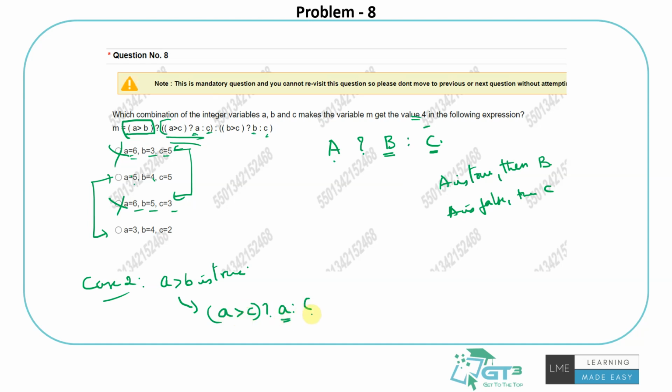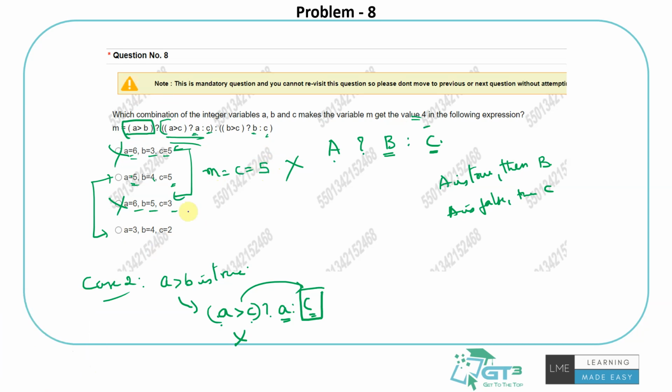If A is not greater than C, then execute C. So what is A? 5. And what is C? 5. So is A greater than C? No. That means this gets executed. Right? Because 5 is not greater than 5. So that means it will execute this one. So the final outcome for this would be m is equal to C, which is nothing but 5. So that's not correct. I want 4, right? So this is wrong. So now let's look at this one.